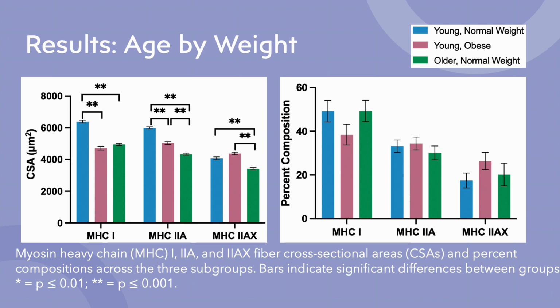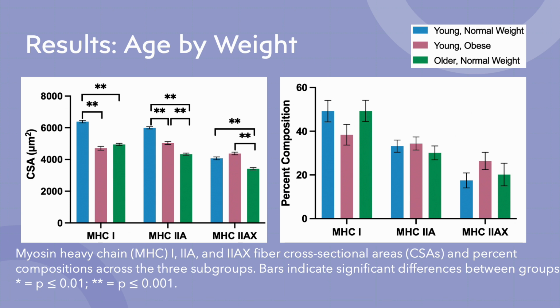Once the image analysis is done, results were created, and these are 2 examples of age by weight bar graphs. One is the isoforms versus cross-sectional area, and one is the isoforms versus the percent composition of each isoform. The blue represents the young normal weight group, the pink represents the young obese group, and the green represents the older normal weight group. As you can see, when comparing within isoforms, the young normal weight group has significantly larger fibers in terms of cross-sectional areas when you compare it to both the young obese and the older normal weight.